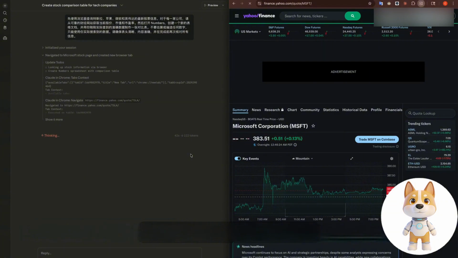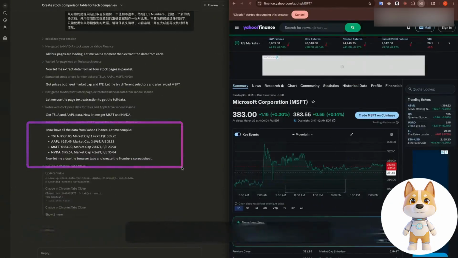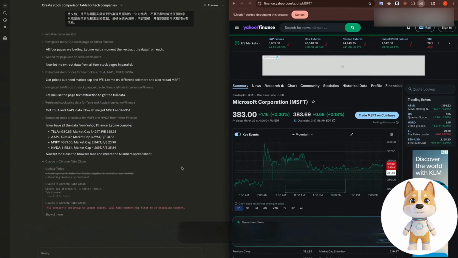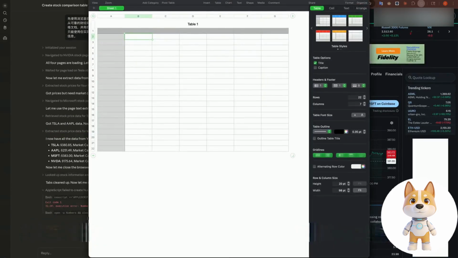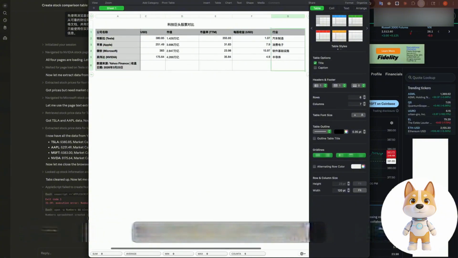These stock information we just mentioned. You can see this data he extracted here. Then let's see if he can successfully call the Numbers table. Okay, you can see it here. He successfully opened the form and then successfully entered it inside.